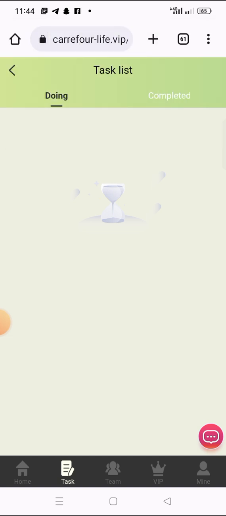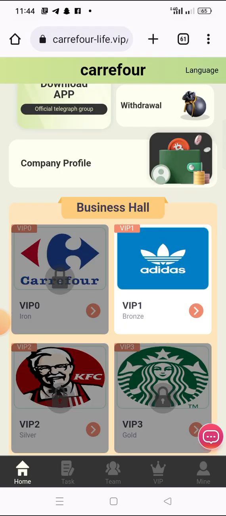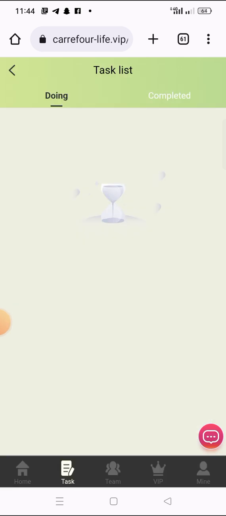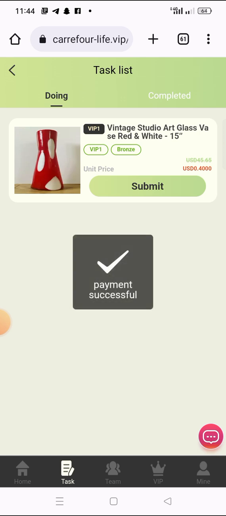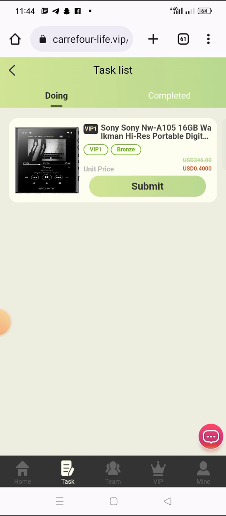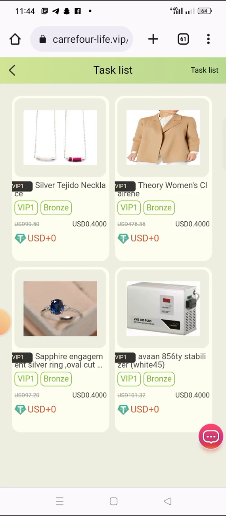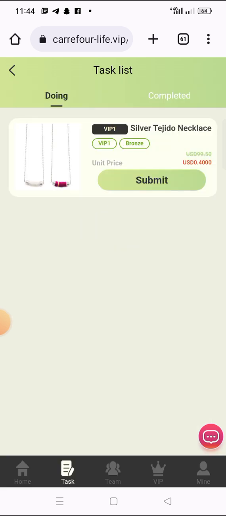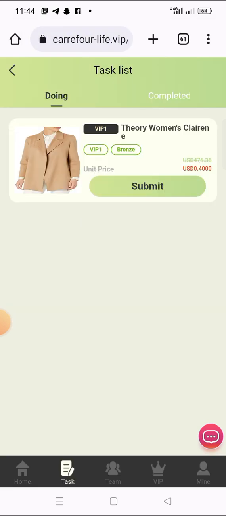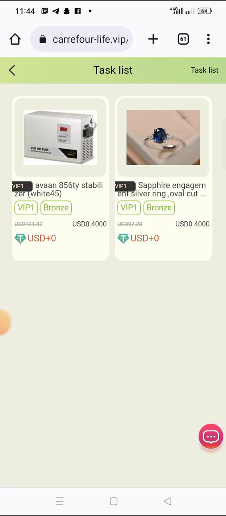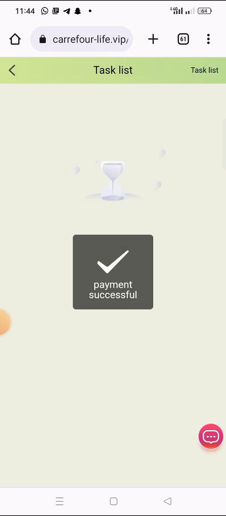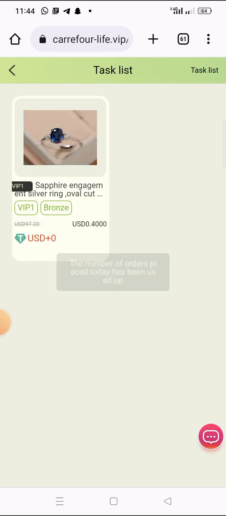Or you can click on home, then click on your VIP. I'm in VIP 1. So this is how to perform the task. Just click on it, click on submit, click on the other one, click on submit. That is 5 tasks per day. Click on this one, click on submit. I think this is 6 tasks per day. So 6 tasks per day, you should get $2 something. So that is how to perform your task.